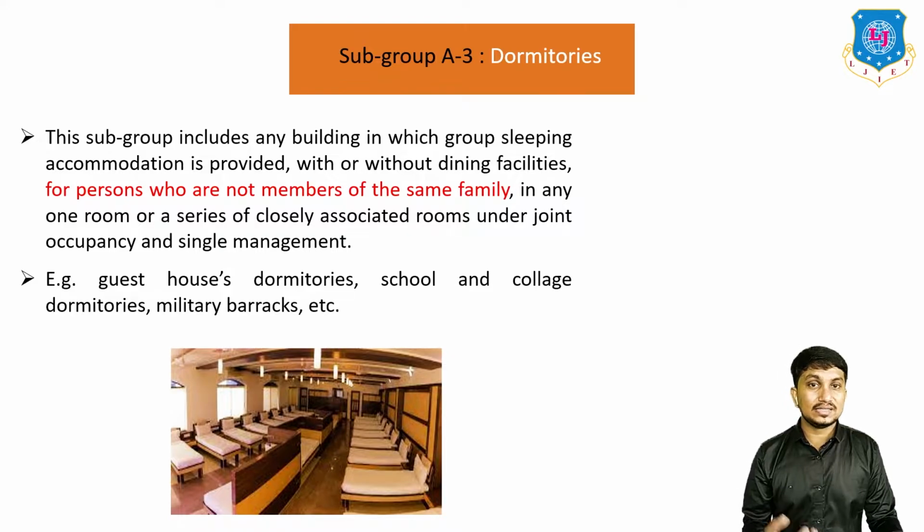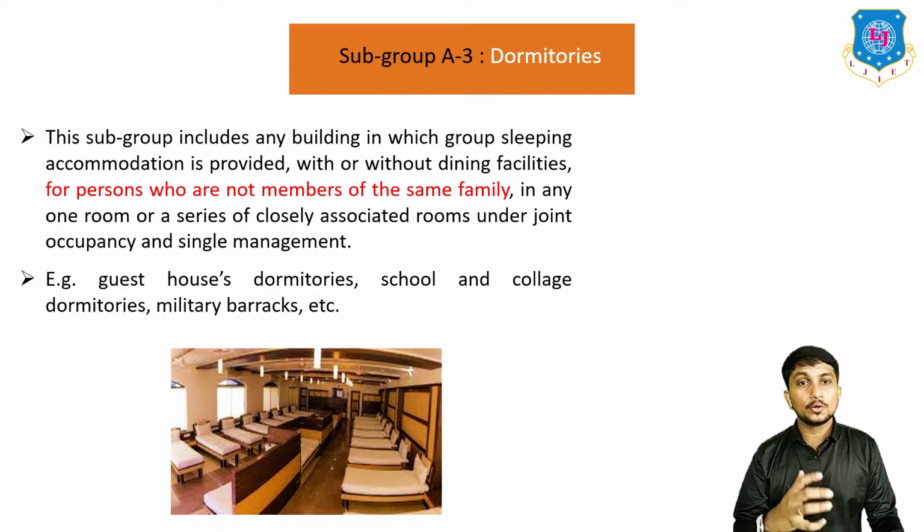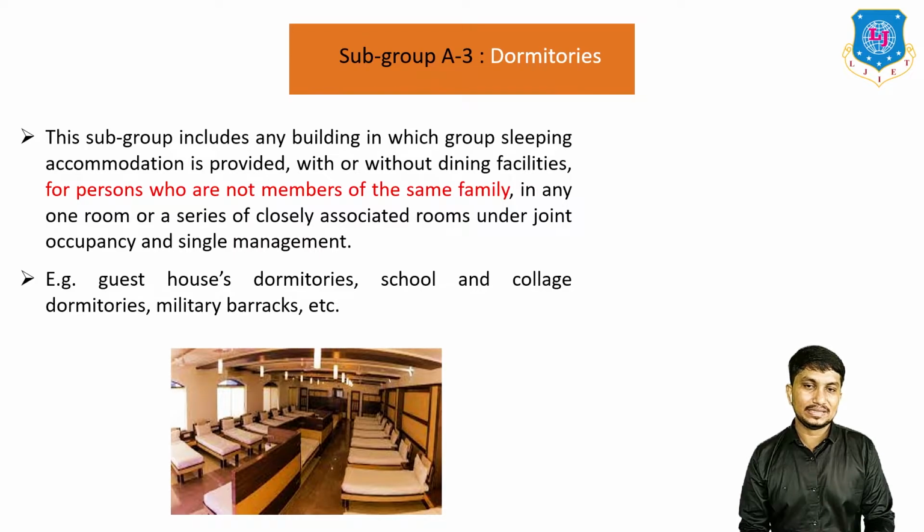Now let's see subgroup A3, which is dormitories. This subgroup includes any building in which group sleeping accommodation is provided, with or without dining facilities, for persons who are not members of the same family, in any one room or series of closely associated rooms under joint occupancy in a single management facility. Examples of these dormitories are guest houses, school and college dormitories, military barracks, etc. You can clearly see in this picture also how dormitories look.